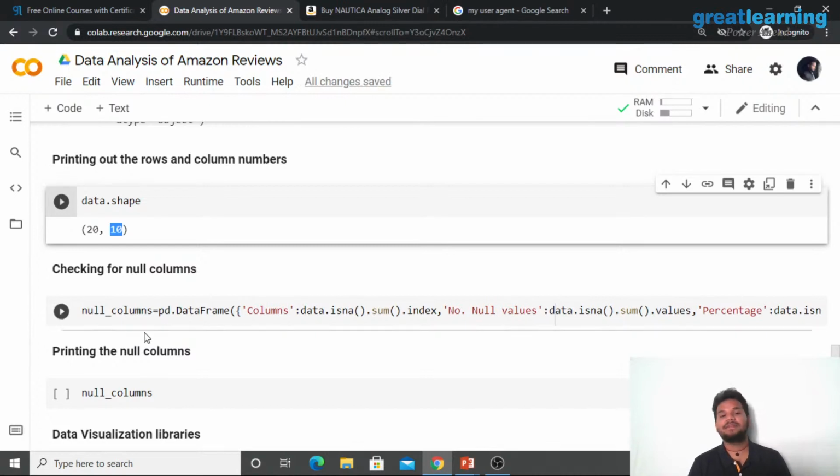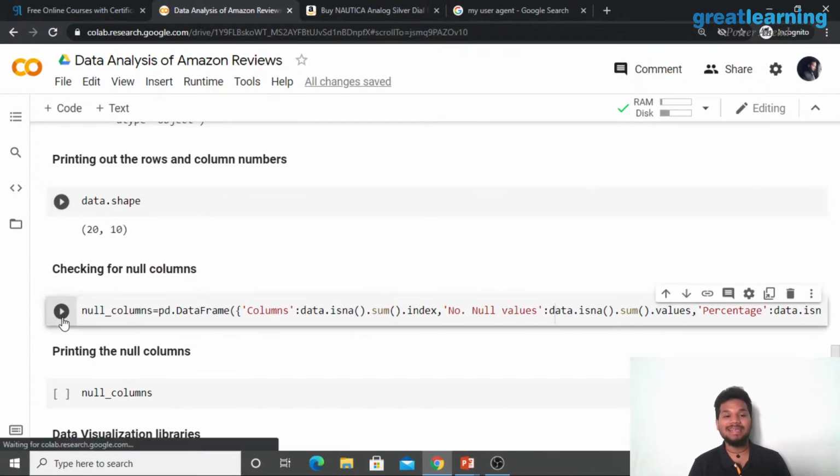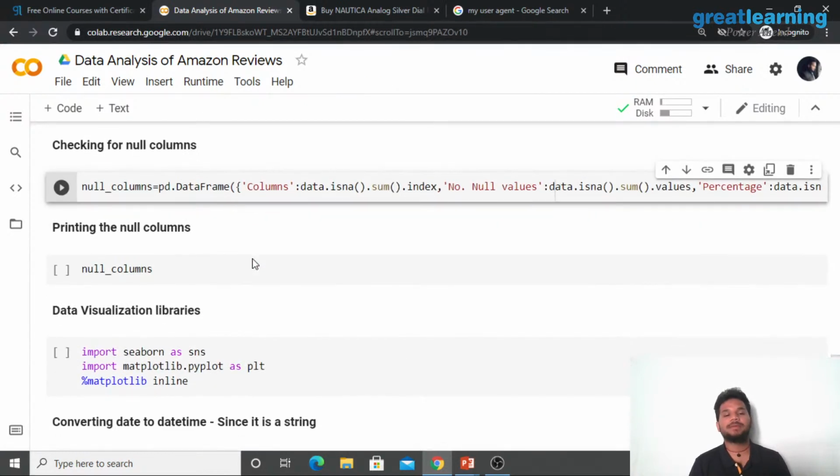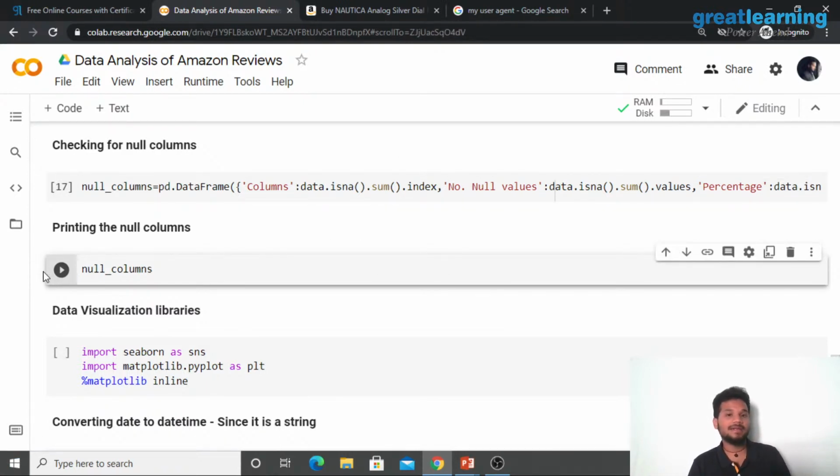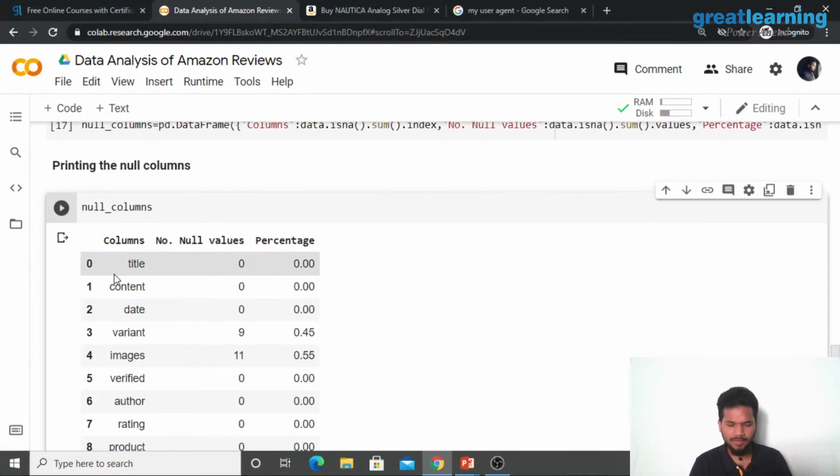Perfect. The next thing we have to check is, we're going to be using pandas data frames to see if there is any null value. Sometimes it so happens that data is scraped incorrectly. There's an error in the CSV. Sometimes the header can be present but the data is not present. Sometimes the name is present, the review is missing and all of that, right?